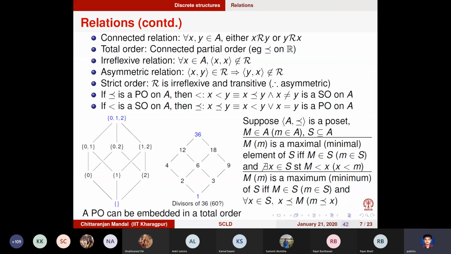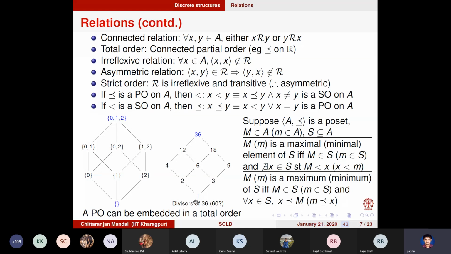So the maximal element is this way. You take any subset. Let's take the right diagram in the picture, and this is a poset. These are all divisors of 36, and there is an upward edge if the lower number divides the upper number. Say 1 is related to 2 and 3, 2 is related to 6. Note that there are many transitively implied edges too. For example, 1 definitely divides 12, 18, 36, everybody, but I have not drawn those edges because they are redundant. They can be inferred from this. So this is a poset.